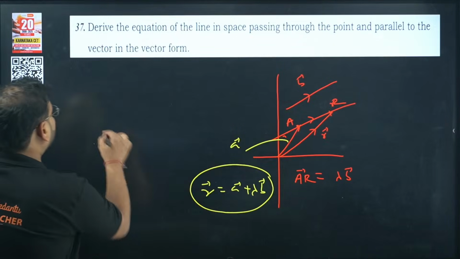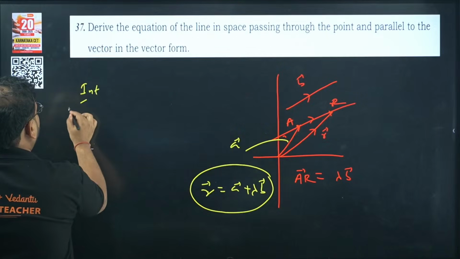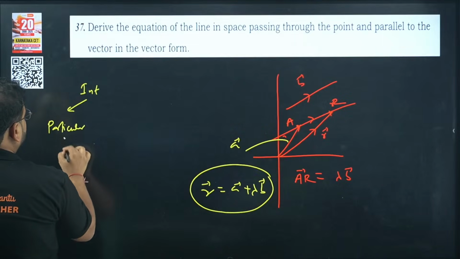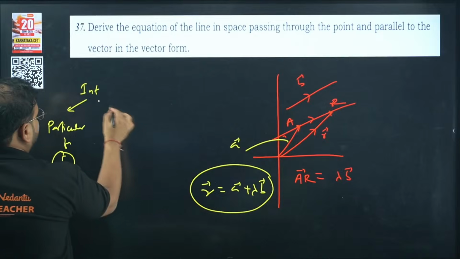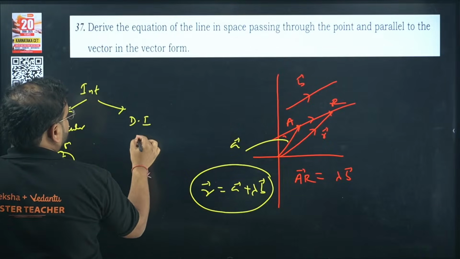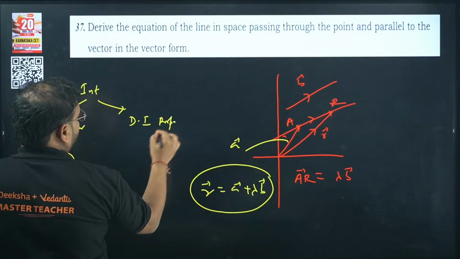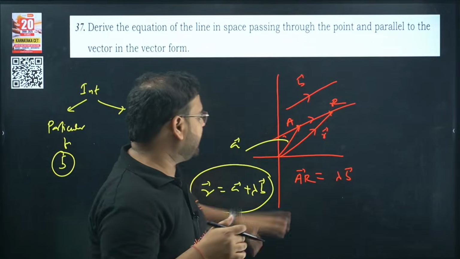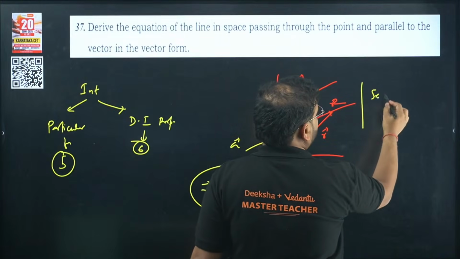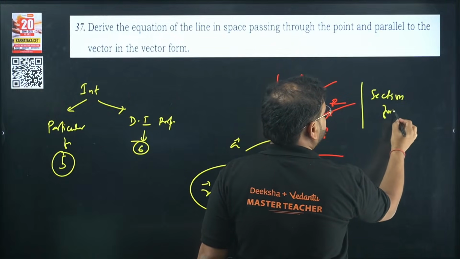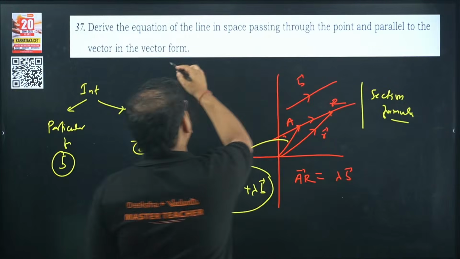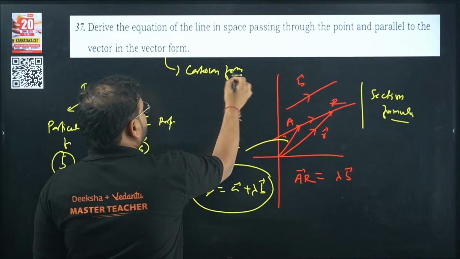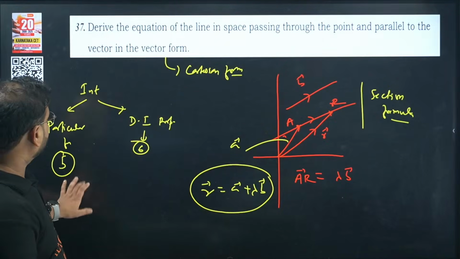From integrals we have 2 derivations. One on the 5 marker, particular functions, and we have one definite integral property. We have one 6 mark question there. And on the vector side we have this one, or we have the section formula also. They can ask you vector as well as Cartesian form. So these results are very, very important. Okay, clear?